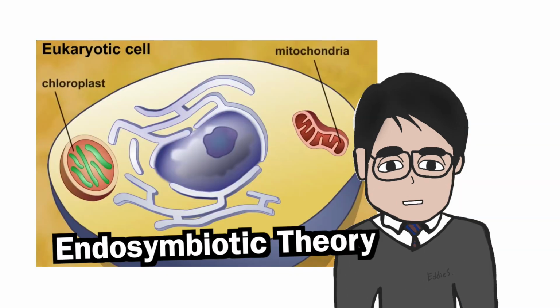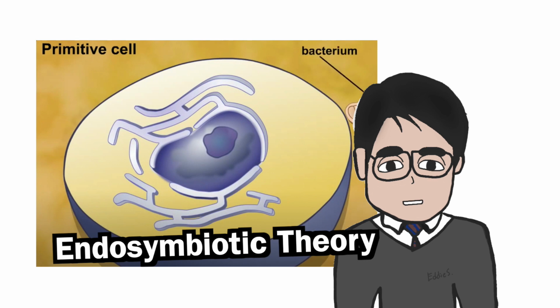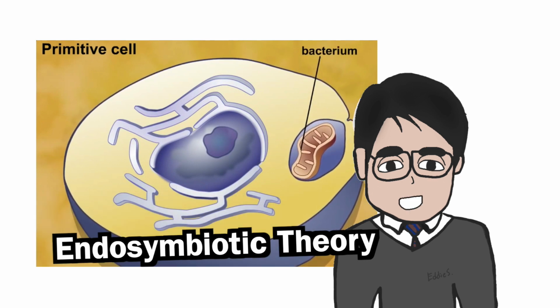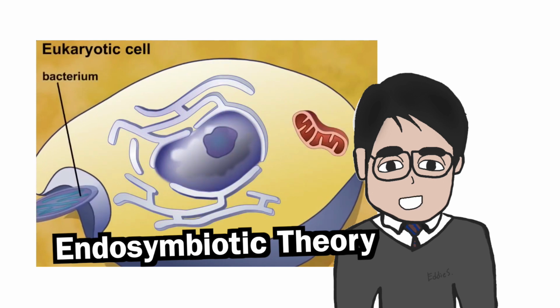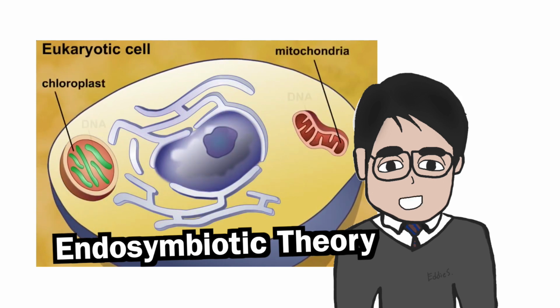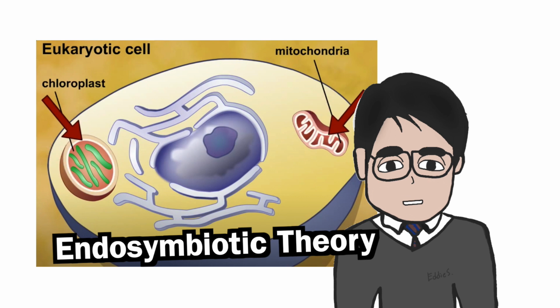There is a theory stating that the mitochondria and chloroplasts inside the eukaryotic cells were once free living prokaryotic cells that were engulfed by the proto-eukaryotic cells. One of the evidences is that, just like a prokaryotic cell, we can actually find DNA inside the mitochondria and chloroplasts, which supports this endosymbiotic theory. If you want to know more about this theory, you may try Googling it.